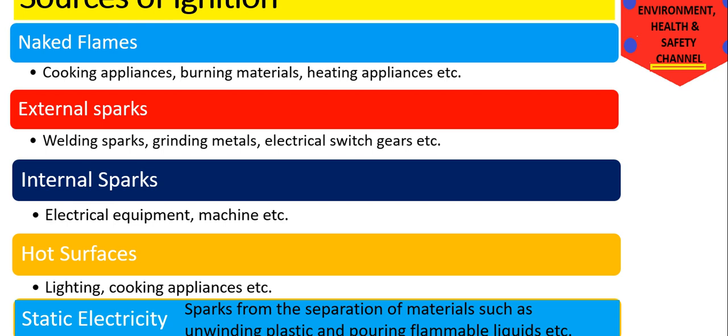For our sources of ignition, we have naked flames, external sparks, internal sparks, hot surfaces, or static electricity. Naked flames come from cooking appliances, burning materials, heating appliances, and others. External sparks come from welding sparks, grinding metals, electrical switchgears, etc. Internal sparks come from electrical equipment or any machinery. And hot surfaces come from lighting, cooking appliances, and others.